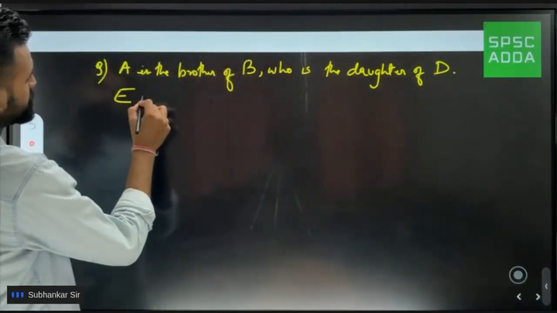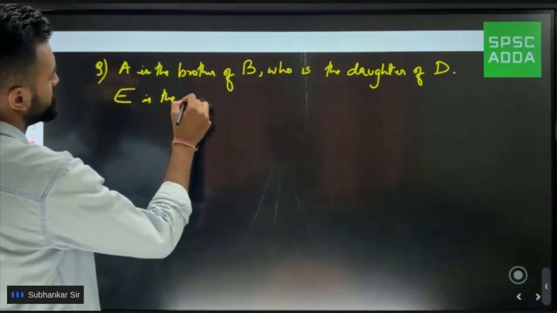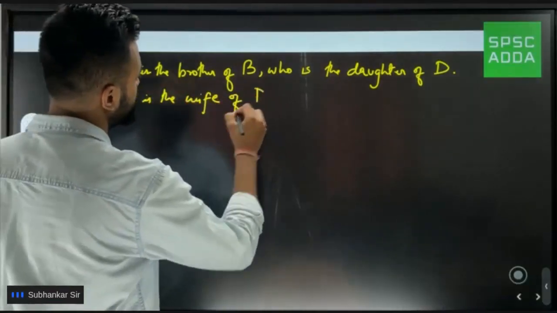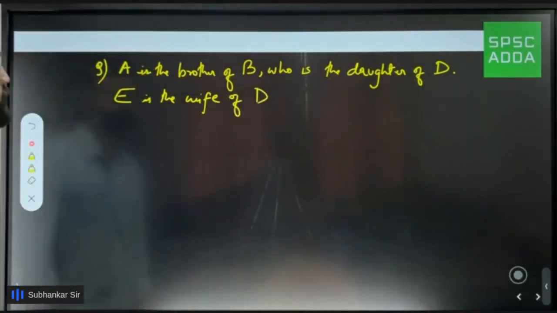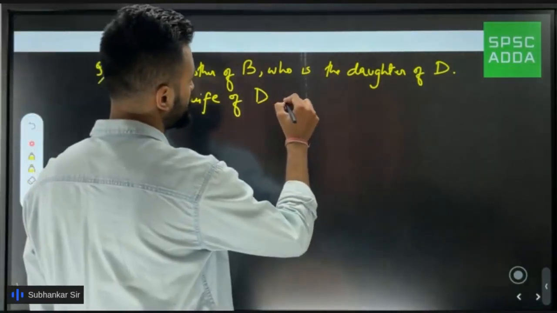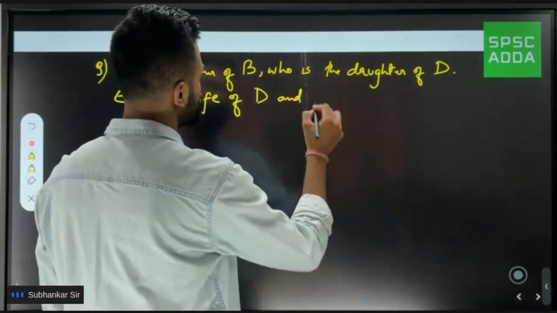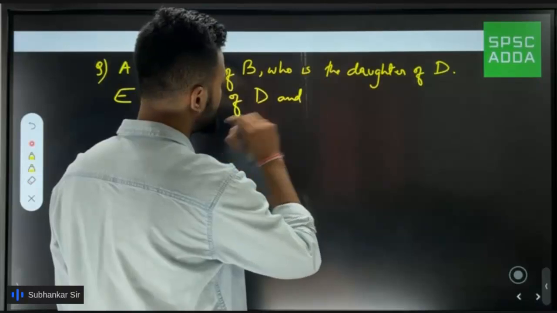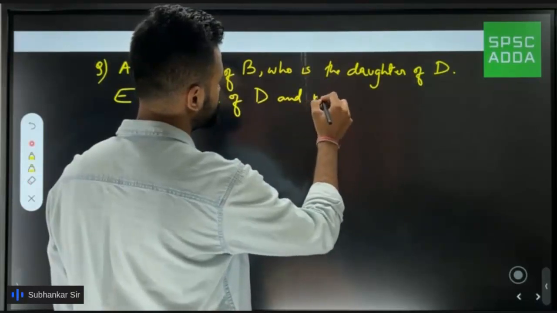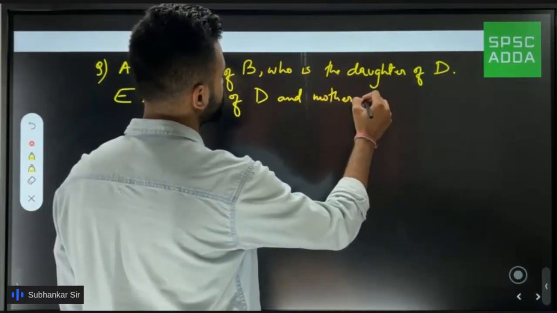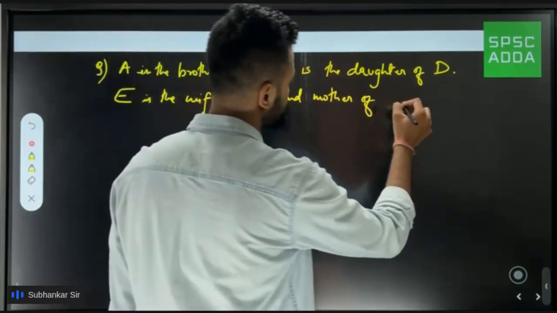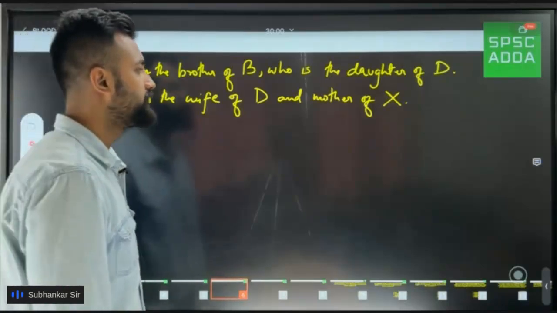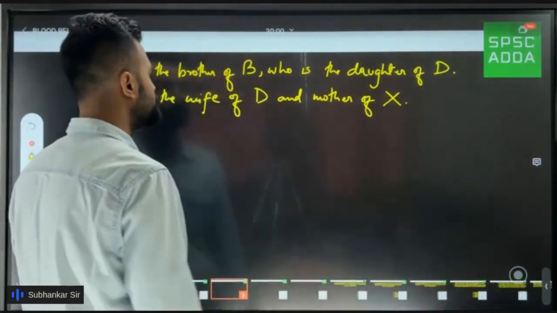E is the wife of D, and mother of, suppose, let me take one more element, mother of X. Right? Let me give one more relation, then I can solve.